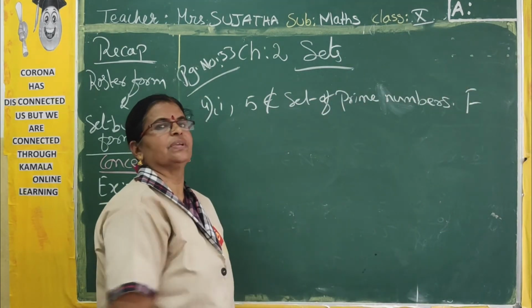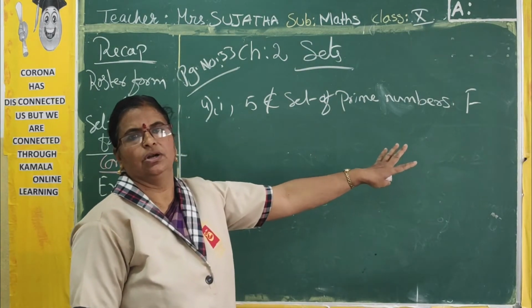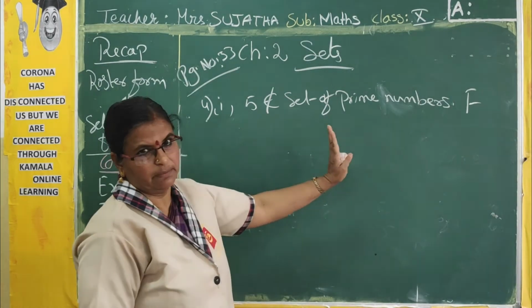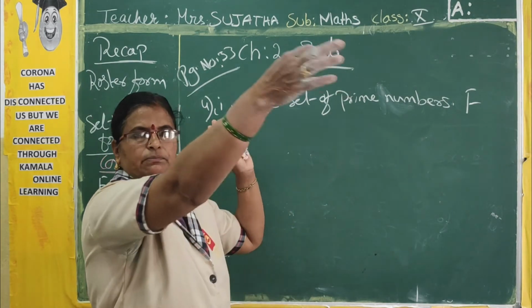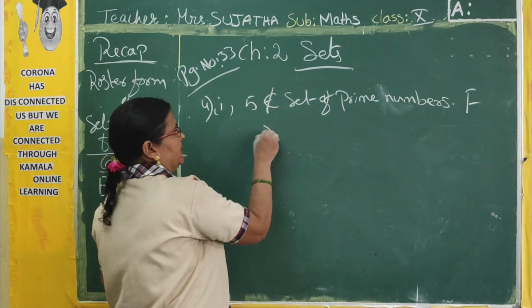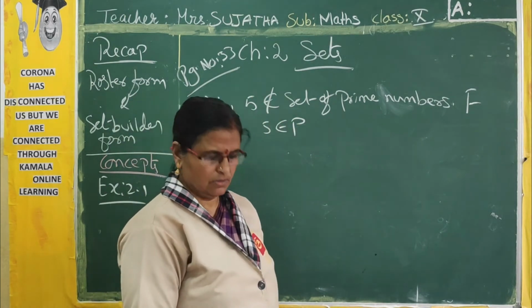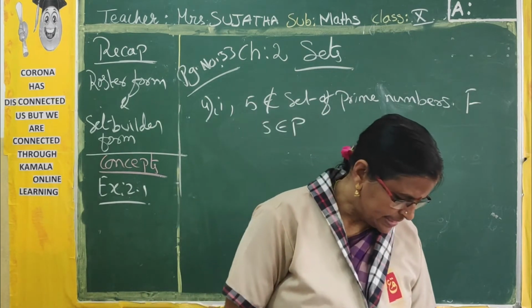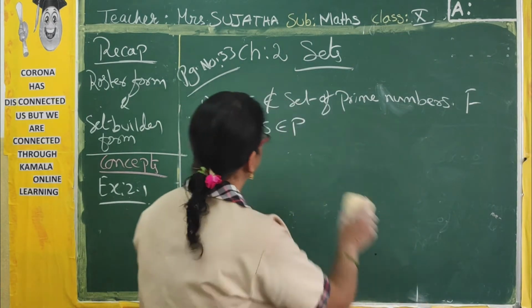So what justification will you write? 5 is a prime number. You have to write 5 is a prime number. It belongs to the set of primes. So in place of writing the full sentence, simply you can write 5 belongs to the set of primes. Okay. Now, second one.